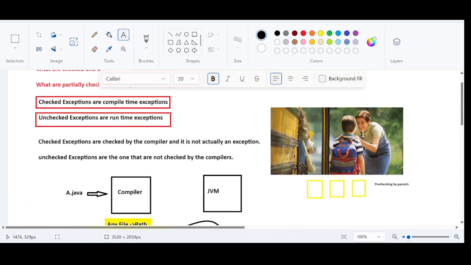In this case, the parent is asking the child to show the hall ticket or the additional pen, so that he will be allowed into the examination hall, because that is one of the potential situations a child can face before entering the exam hall. Something may go wrong; even if we carry 10 pens, if our fate is not good, all the 10 pens may not work. That is secondary, but the things we need to take care of have to be taken care of.